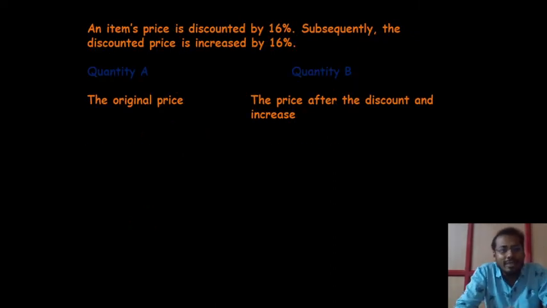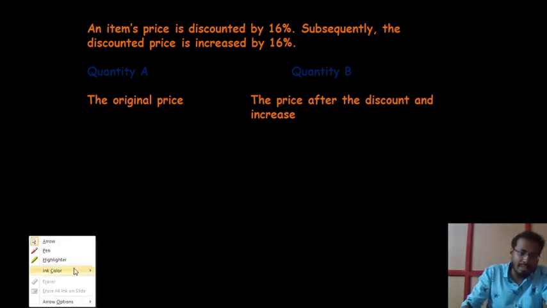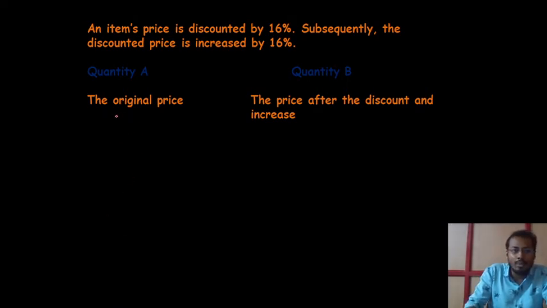And the second question: an item's price is discounted by 16%. Subsequently, the discounted price is increased by 16%. So here we need to find the answer. The original price: let us take the item price as 100 rupees. The price is discounted by 16%. If you discount 16%, it will be 84 rupees, right? So $84.